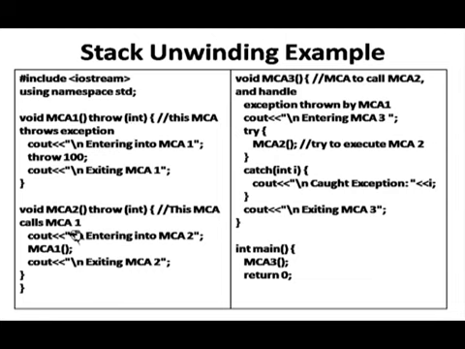It comes back to the previous functions from where this function is called. Here there is no exception handling mechanism, but here we have written throw int, which means it will rethrow if it is not handled. Here we can write a throw statement also.